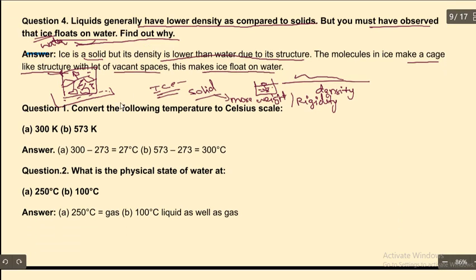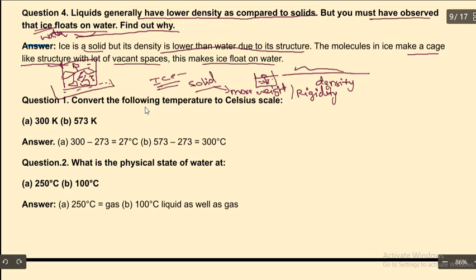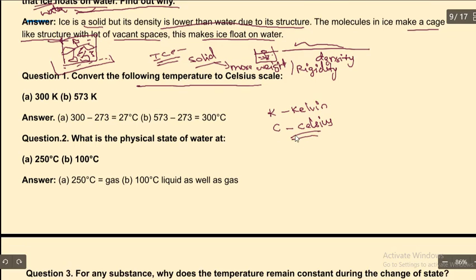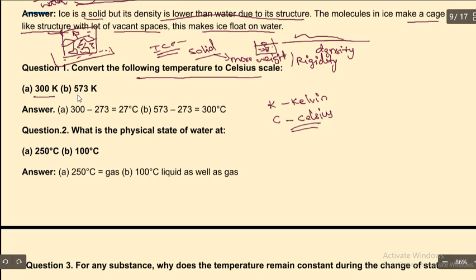So next question. Convert the following temperature to Celsius scale. So K here represents Kelvin, and C represents Celsius. You all know this, right? So let us convert this 300 K and 573 K into Celsius.